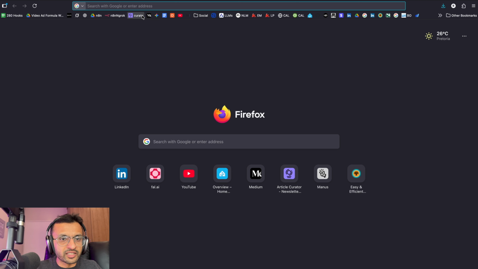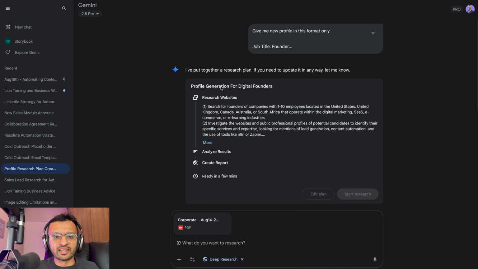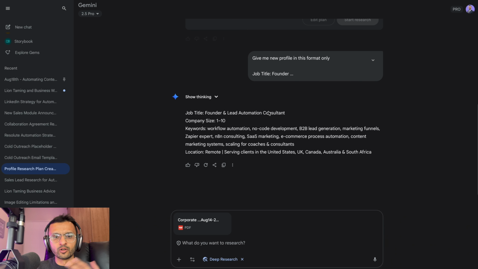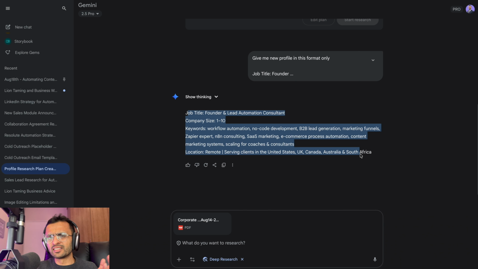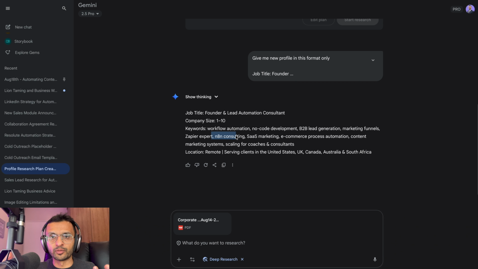I'll show you some research that I did initially. Obviously, I'm going to redo this research based on what I've seen earlier. I did the research, and it gave me the whole profile. But it sort of didn't understand who my client was, because it told me to look for these keywords, which is an easy mistake to make. If I type in these keywords, it will take me more towards companies that are doing automation, and not the ones that require automation that I can provide assistance to.